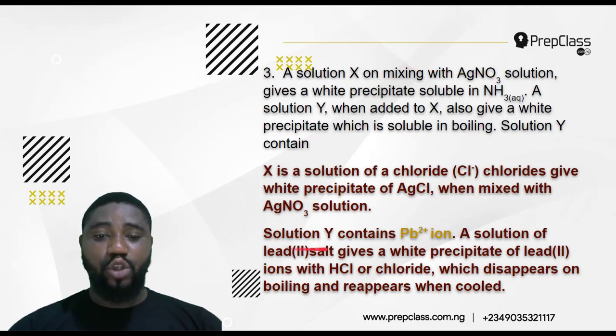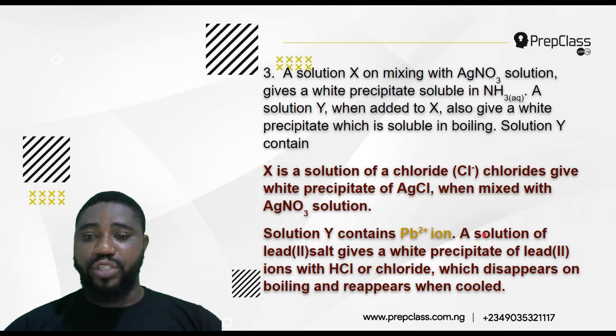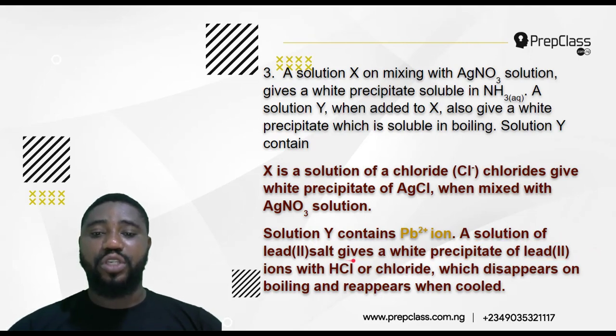Now they said that solution Y. So I said solution Y contains lead 2 ions. Why? Because a solution of lead 2 salt gives a white precipitate of lead 2 chloride with either HCl or a chloride, which disappears on boiling and reappears when cooled.